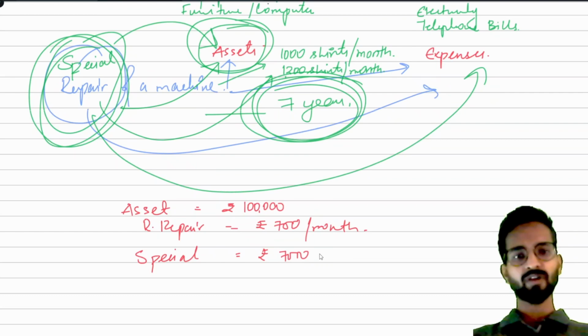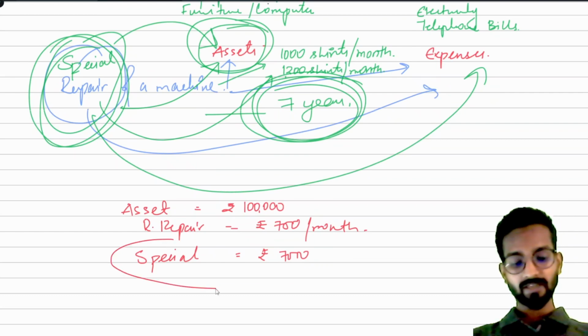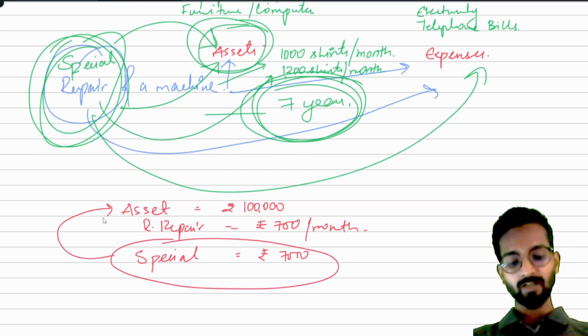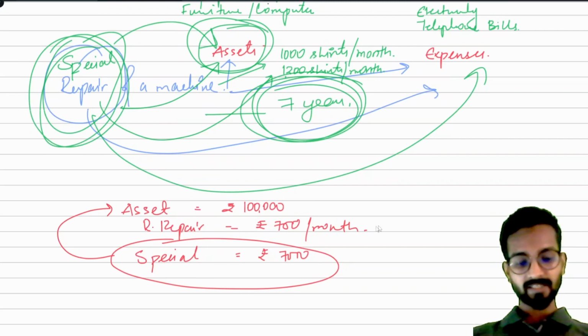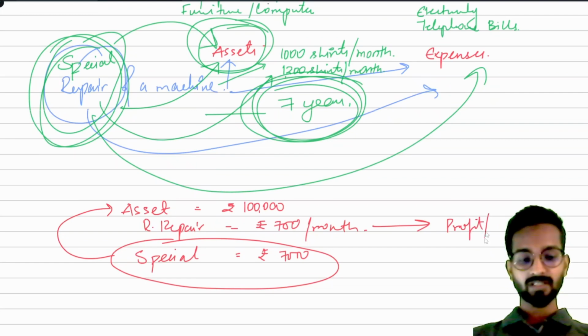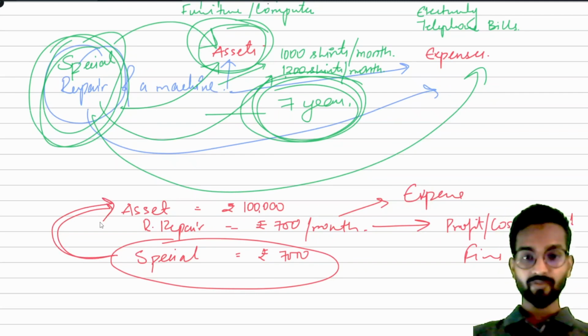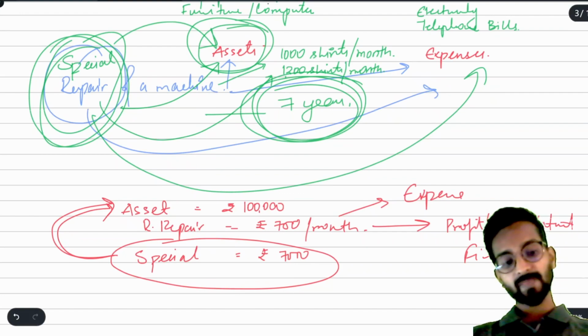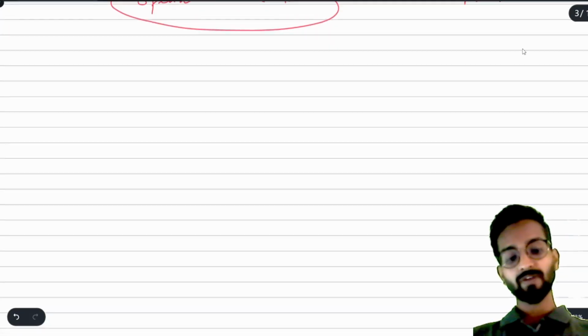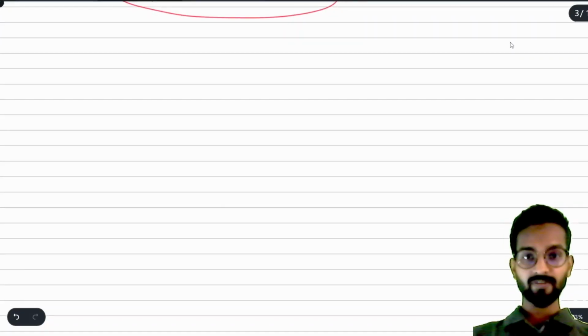Now it will help us for the next 3 or 4 years. This 7,000 will be added to the value of the asset. Understood? And this regular repair expense will go in our profit and loss statement, in the final accounts. This 700 per month will be called our expense only, but this special repair will be added to the asset.